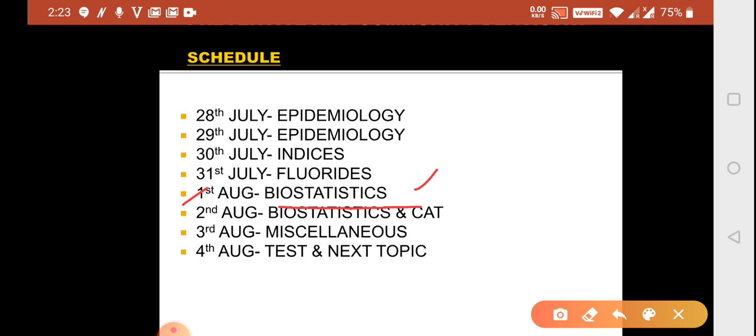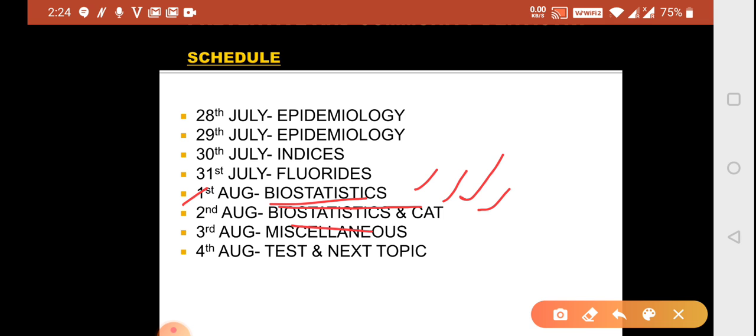What is null hypothesis? When is null hypothesis accepted? When is it rejected? And then you should be knowing about the degree of freedom. Basic things that you should be knowing. And you should be knowing your parametric test, non-parametric test, and positive predictive value, negative predictive value.